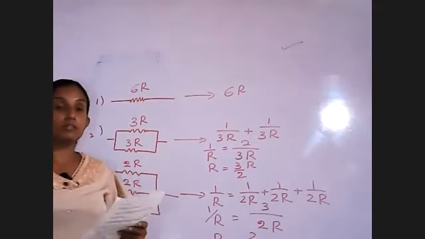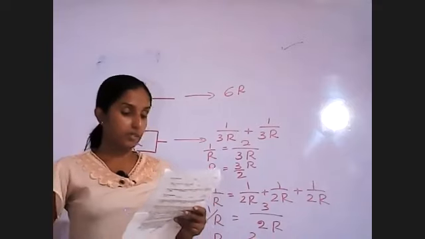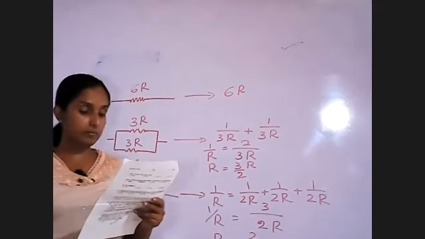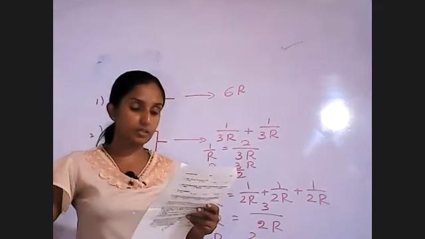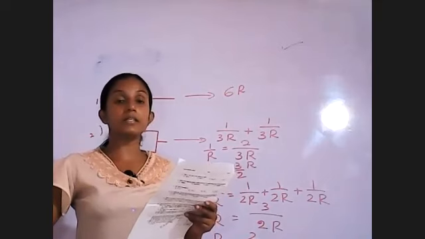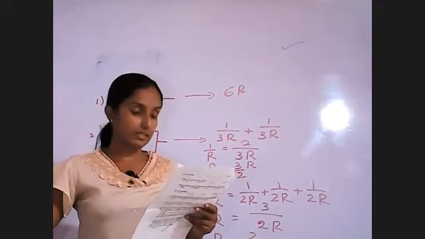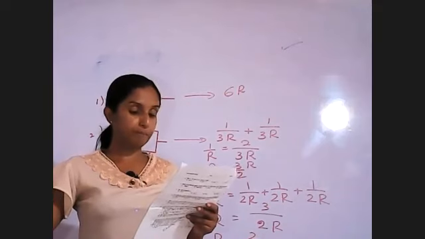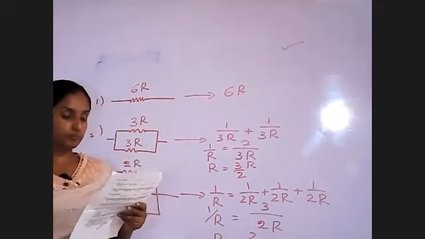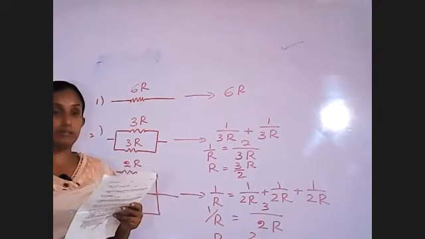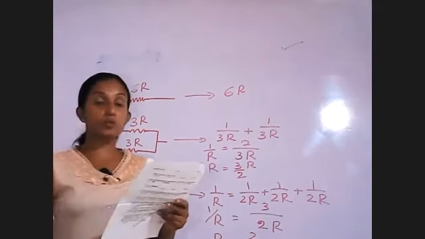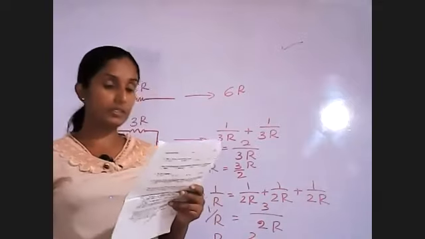Then we will move to question number 19. What is the ray diagram which illustrates the phenomenon of total internal reflection? Total internal reflection. What is the answer? Second one. In the first one, the two angles are the same, theta and theta.